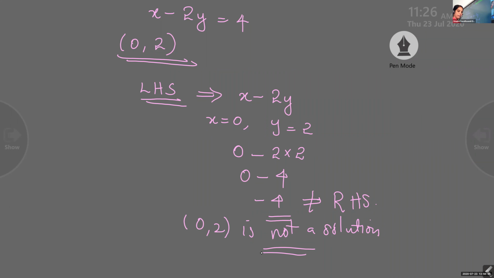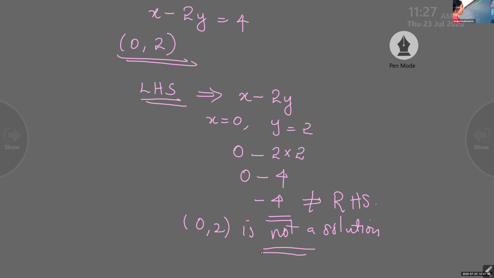Take LHS only. Substitute 0 in place of x and 2 in place of y, and simplify to get a value. If it is the same value as the RHS, it is a solution. If it is not the same value, it is not a solution. Okay, children?